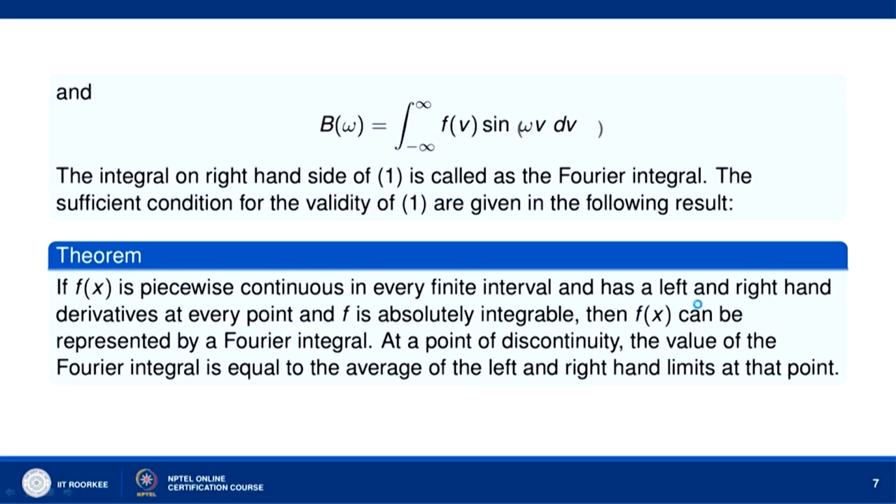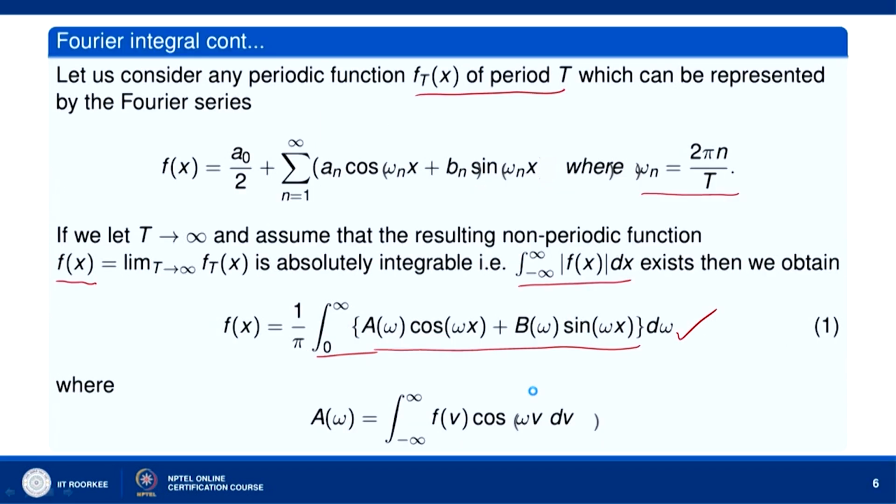The sufficient condition for the validity of this Fourier integral is given in the following theorem. If f(x) is piecewise continuous in every finite interval and has a left hand and right hand derivative at every point, and f is absolutely integrable, then f(x) can be represented by a Fourier integral. At a point of discontinuity, the value of the Fourier integral is equal to the average of left hand and right hand limits at that point. So, here when we write this Fourier integral equal to f(x), we are assuming that x is a continuity point of f(x). If x is a discontinuity point of f, then this f(x) will be replaced by the average of left hand and right hand limits of f.